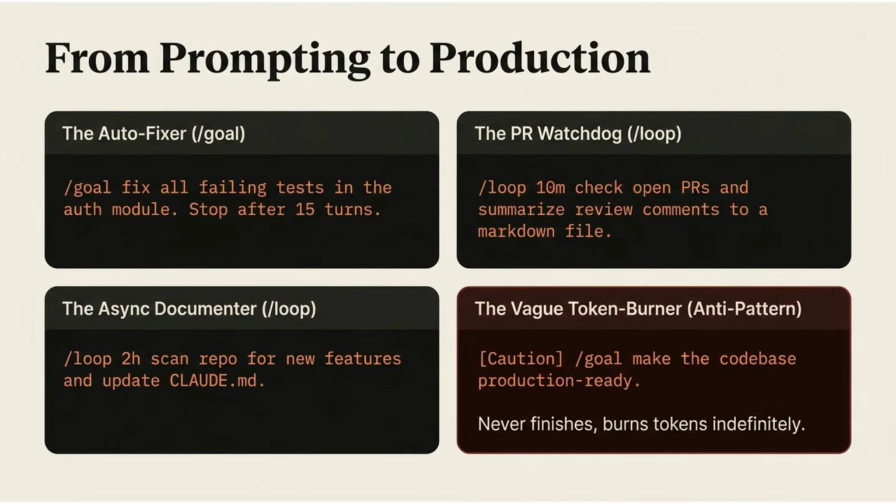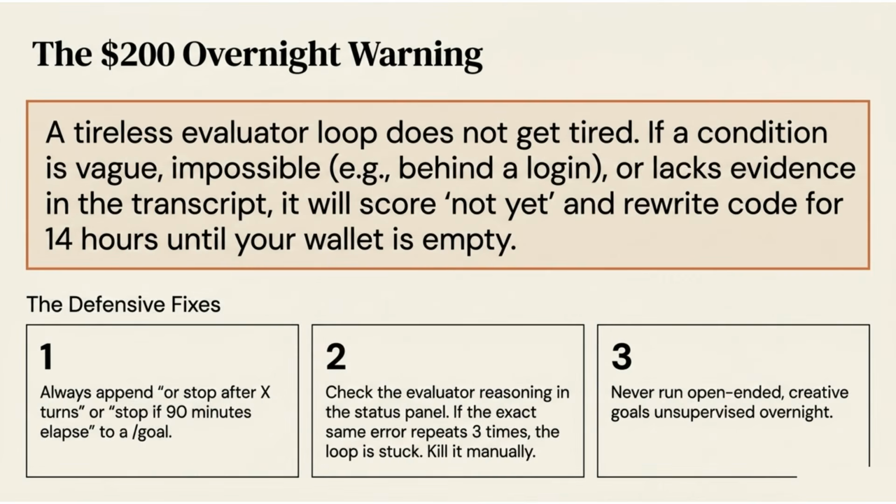Avoid the vague token burner anti-pattern, where vague goals like make the codebase production ready never finish and burn tokens indefinitely. A key warning is the $200 overnight warning. A tireless evaluator loop won't get tired. If a condition is vague, impossible, or lacks evidence, it will keep running. Defensive fixes include appending a stop condition, checking evaluator reasoning, and never running open-ended creative goals unsupervised overnight.